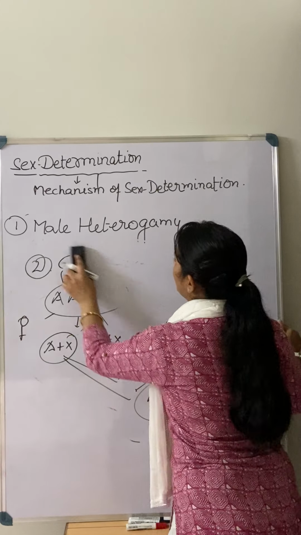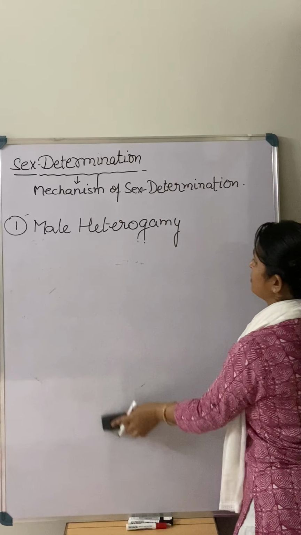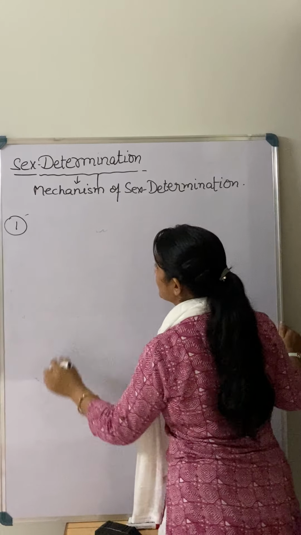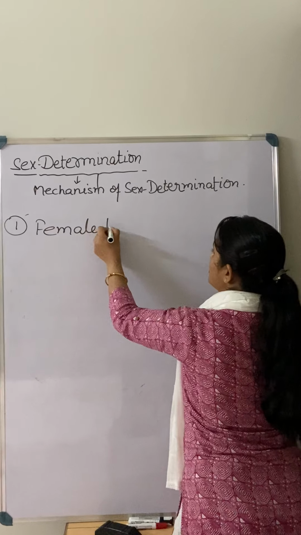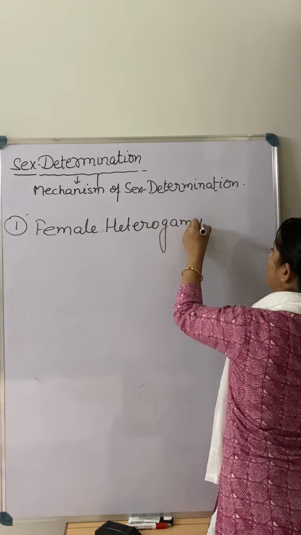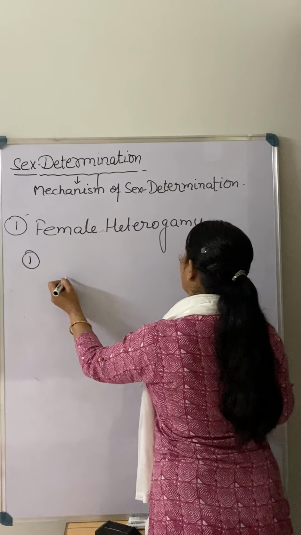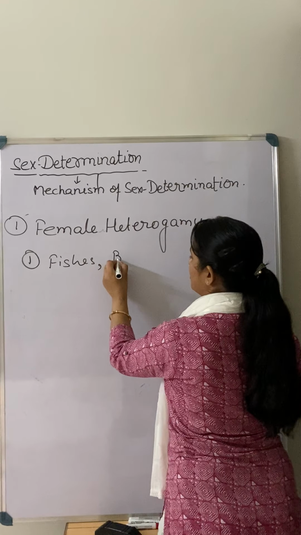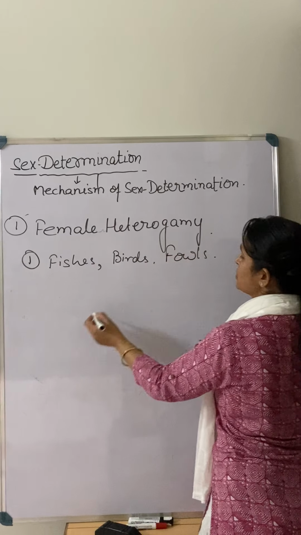Now another category is what? Female heterogamy. This is something new for you, because we know from the beginning that males are the decider, those who decide the sex of a baby. But in a few organisms, the female is also the deciding one who is going to decide the sex of the next generation. So female heterogamy. For example, if we talk about some fishes, birds, and so on. So in that case, what is that?